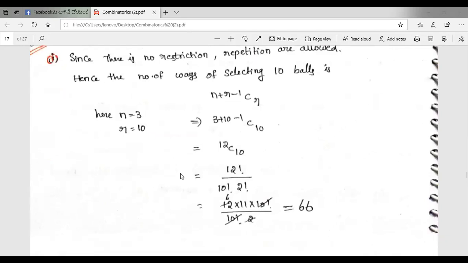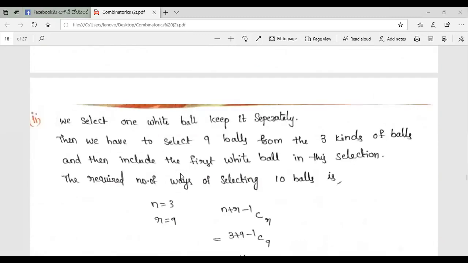Okay, second question: at least one white ball must be selected. So first we select one white ball and keep it separately. Then we have to select 9 balls from the 3 kinds of balls and include the first white ball in this selection.